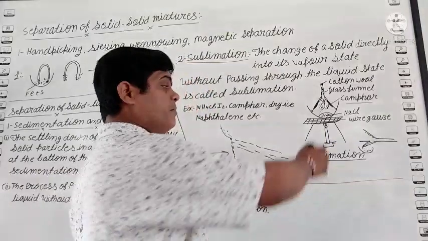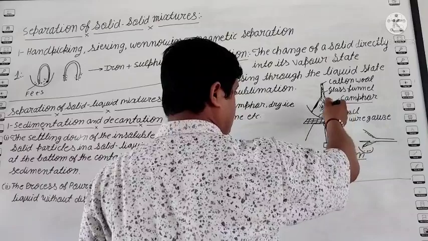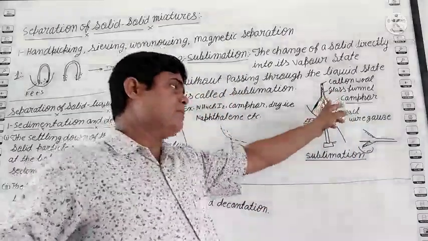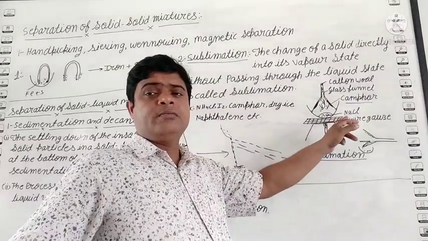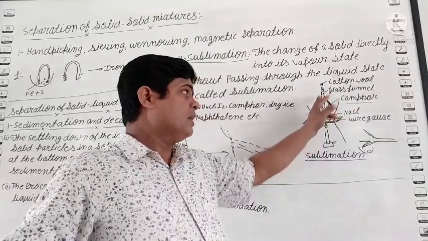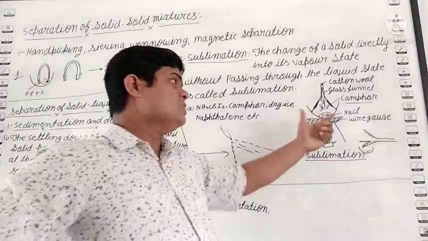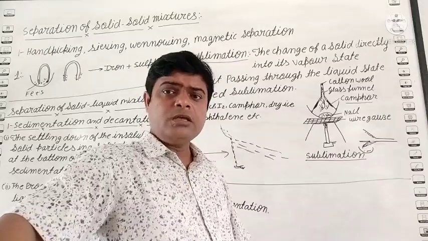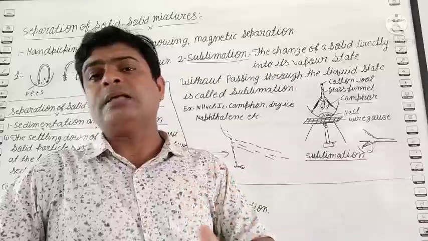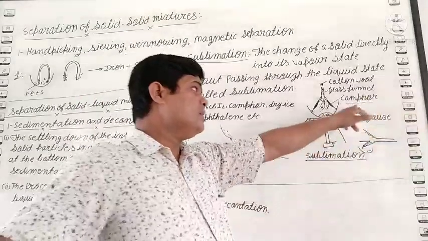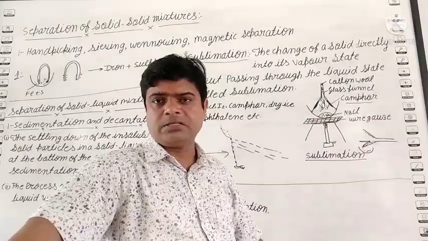So students, see, first camphor changes from solid to gas, and after that when it condenses, it deposits on the wall of the container. Means solid to gas and gas to solid without changing to the liquid form. So students, this is the sublimation process. With the help of such a technique, we separate a sublime substance from a non-sublime substance. Here students, NaCl is the non-sublime substance and camphor is the sublime substance.